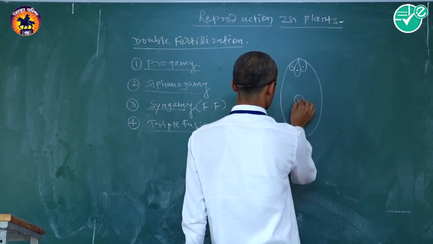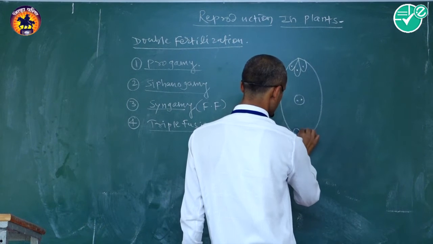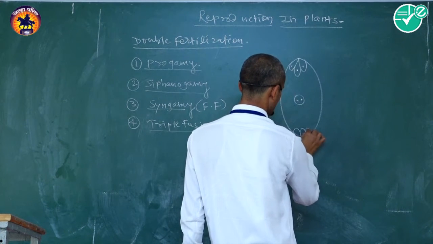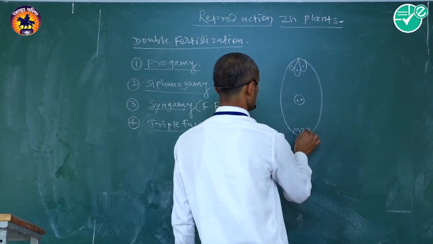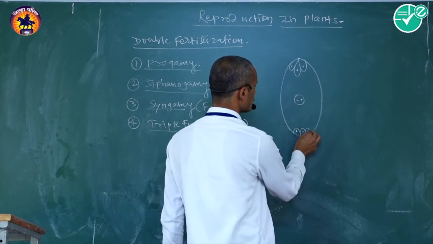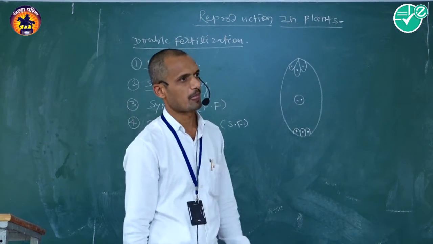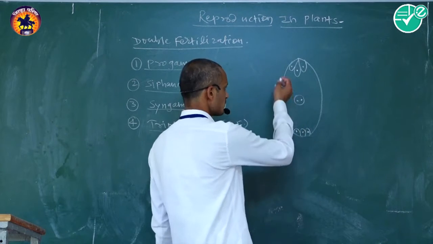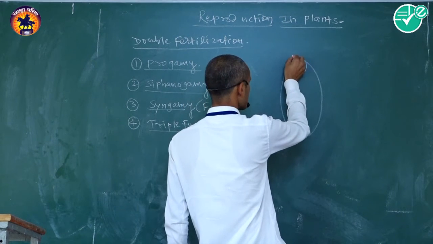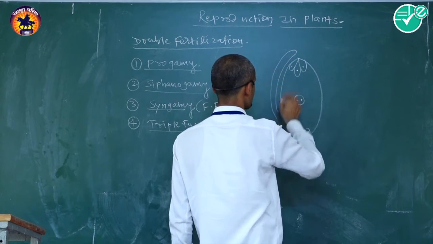That is the typical structure of the embryo sac. The embryo sac is a sac-like or bag-like structure situated at the center of the ovule. This embryo sac is 7-celled and 8-nucleate in structure.